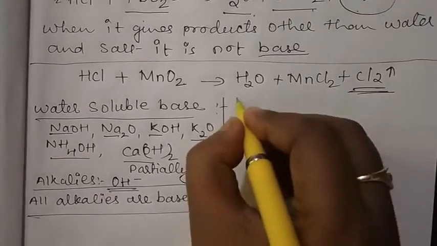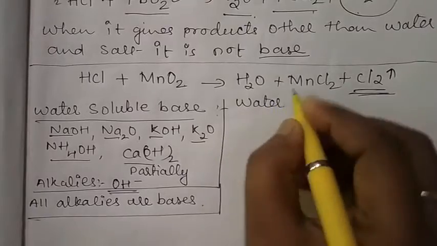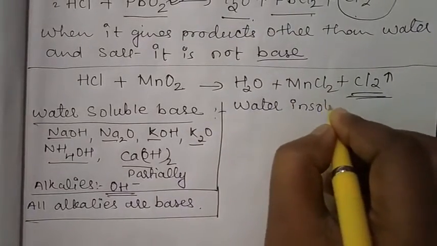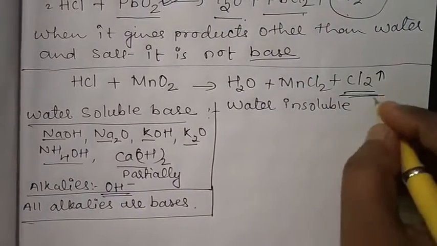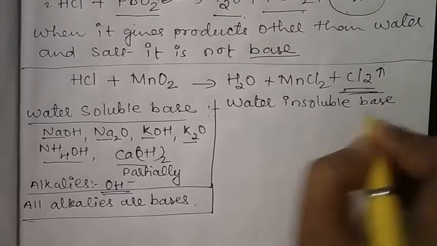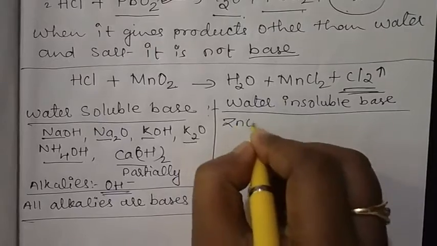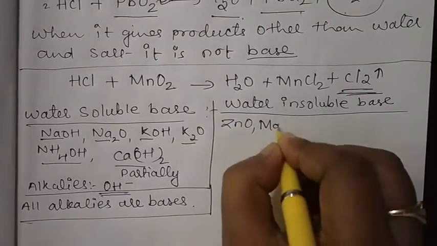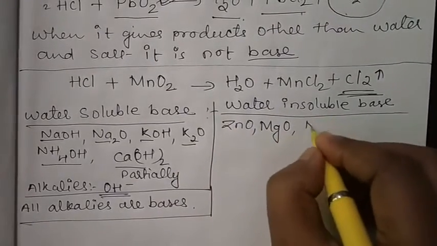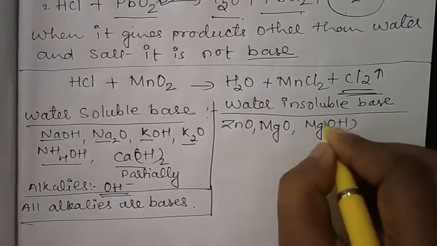Now, water insoluble bases. What are water insoluble bases? They are zinc oxide, magnesium oxide, magnesium hydroxide.